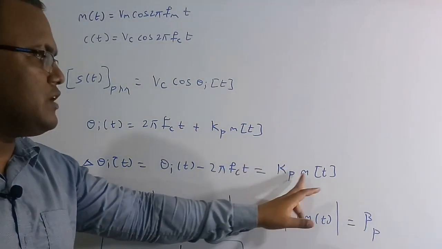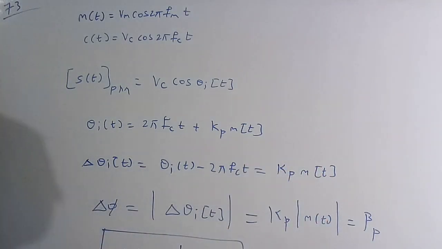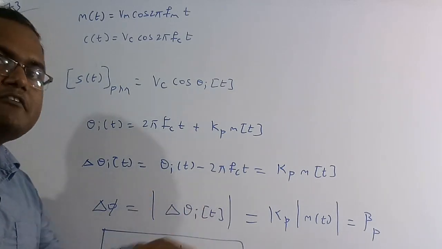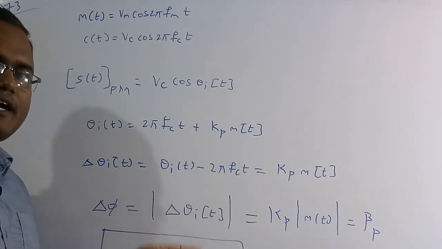So m of t is equal to kp into m of t. Now we need to find the phase deviation. The phase deviation is delta phi, which is nothing but the peak value of this one. The mod indicates the positive value and also the peak value.